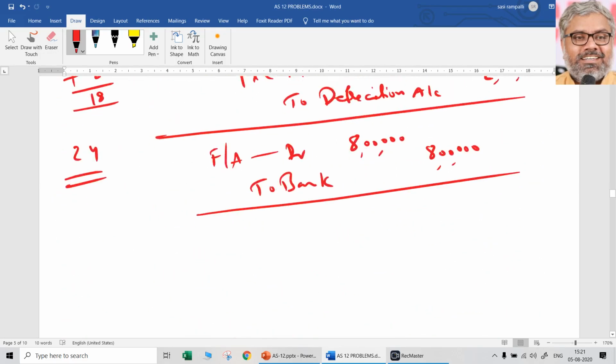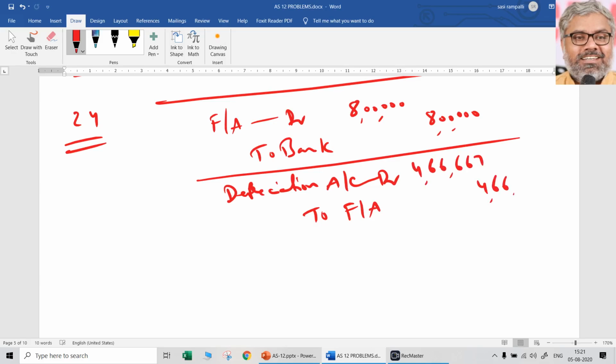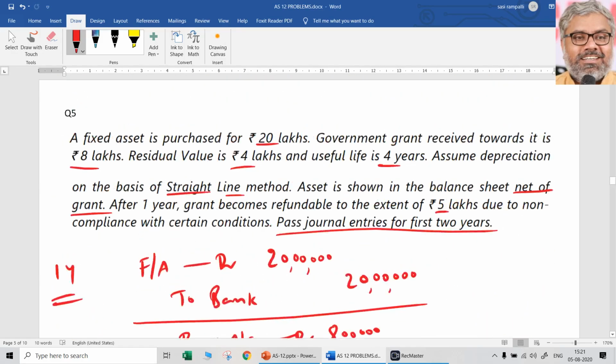So the depreciation that should be provided, depreciation account debtor to fixed asset account will be how much? 4,66,667. 466,667 is the depreciation for the second year also, third year also, fourth year also, naturally. Once 3 years is over, that will be remaining residual value of 8 lakhs.